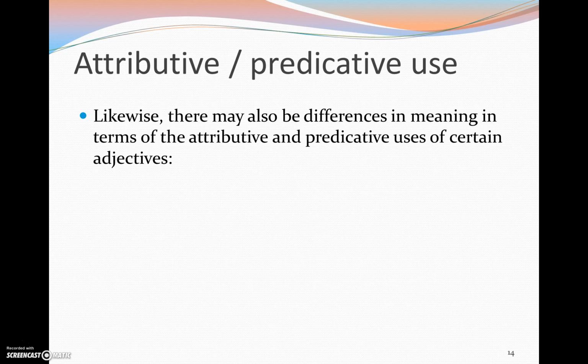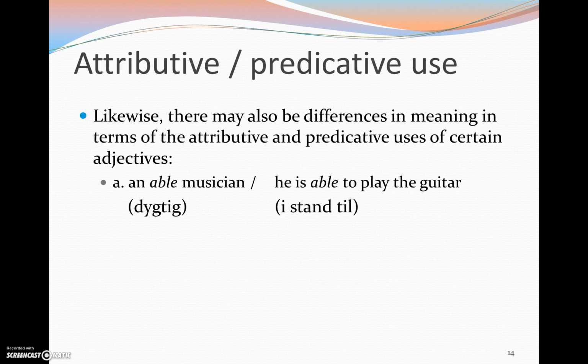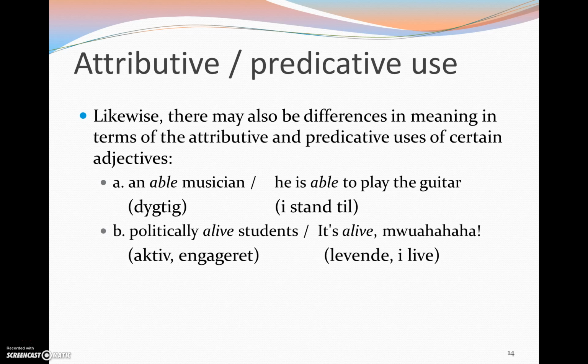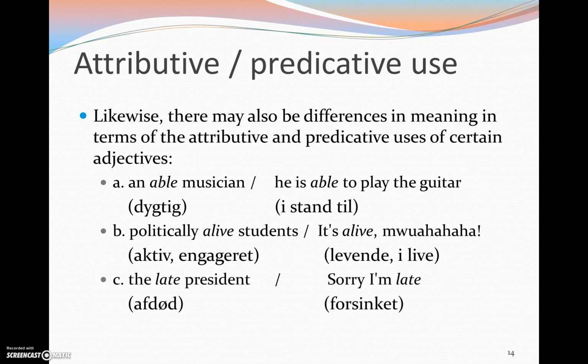Now, likewise, there may also be differences in meaning in terms of the attributive and predicative uses of certain adjectives. So an able musician means he's dygtig. If you say he's able to play the guitar, it just means he's capable of doing it, right? Politically alive students, it means that they're active and engaged. If you say it's alive, it just means it's alive, actually.